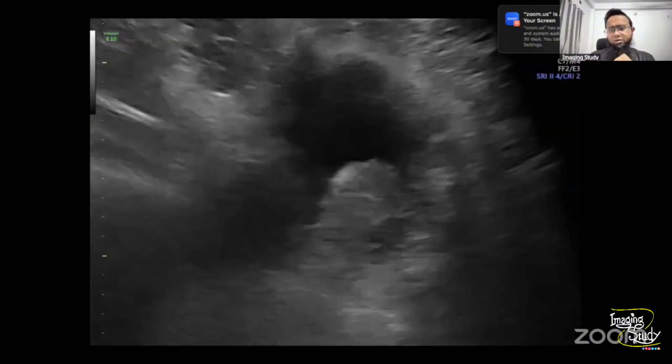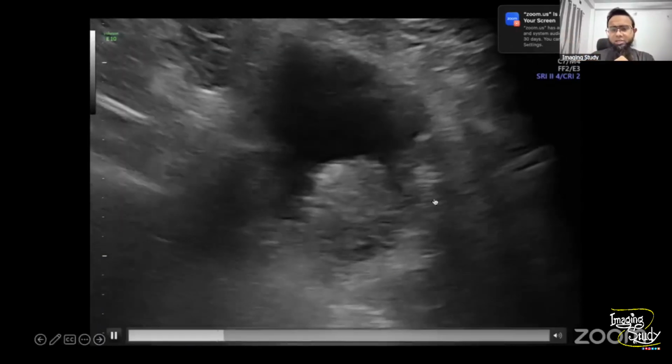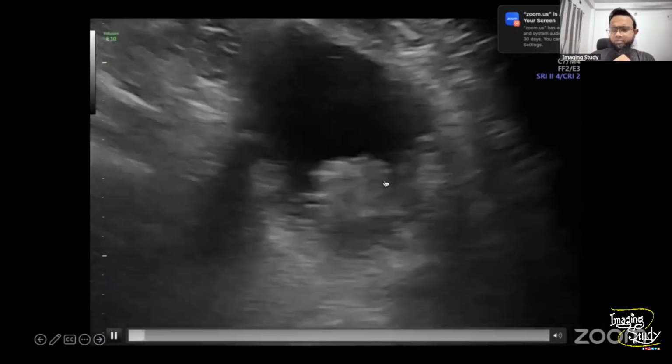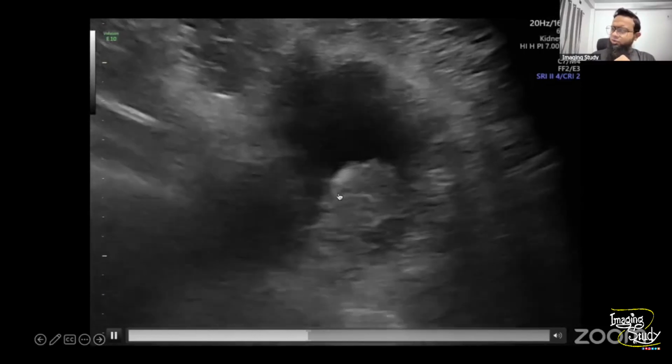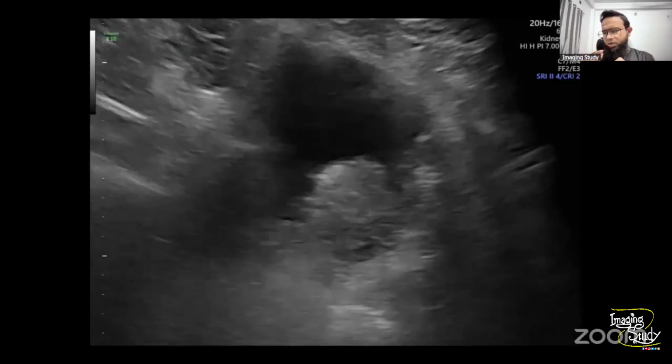So here, make sure the prostate was normal for this patient. We're not showing you that image. So here you can see something abnormal. You can see this is not the prostate. So this is something within the urinary bladder lumen. We need to evaluate it.